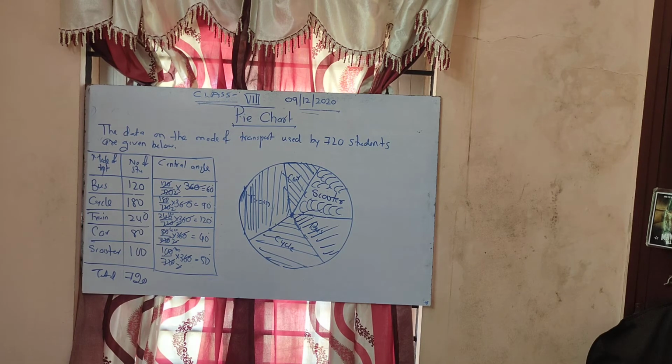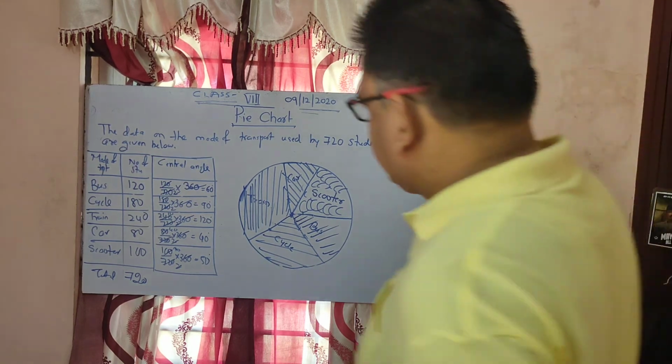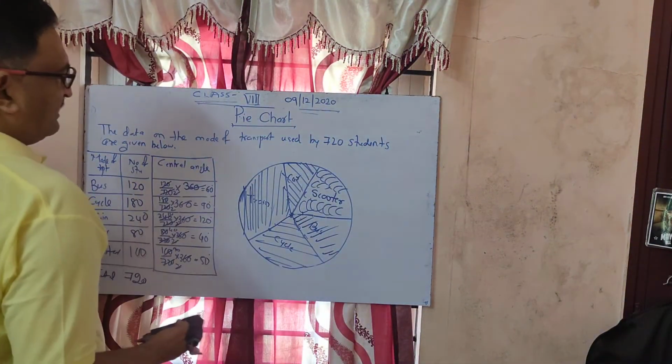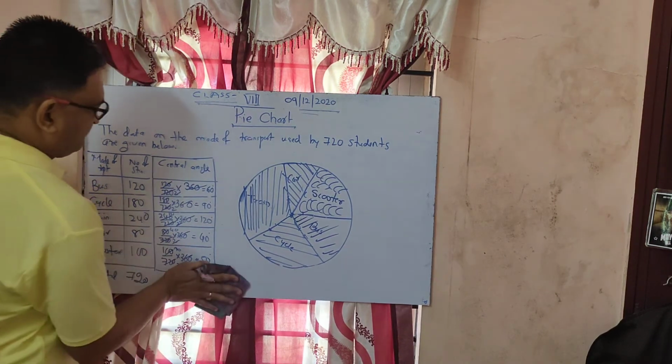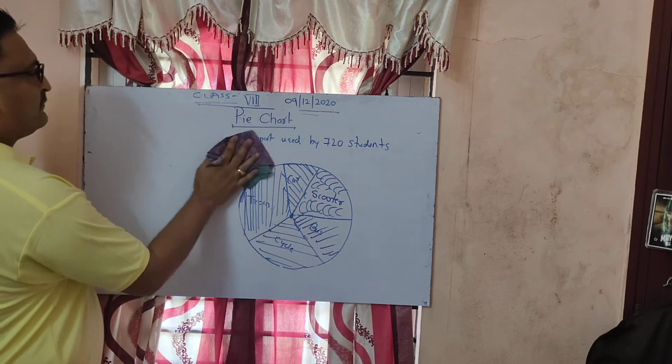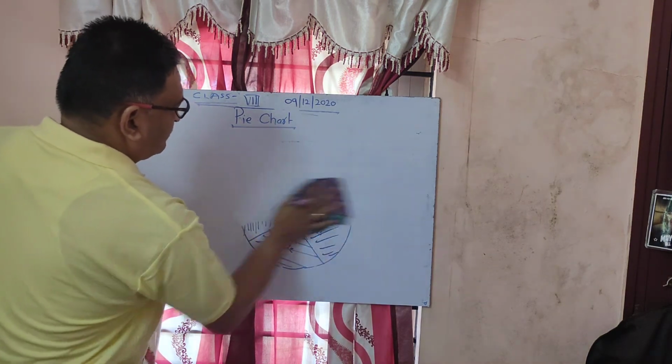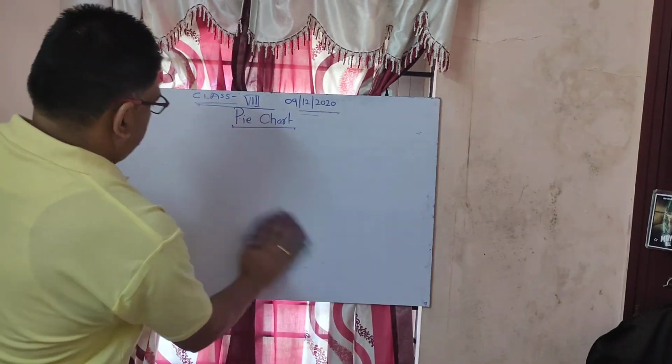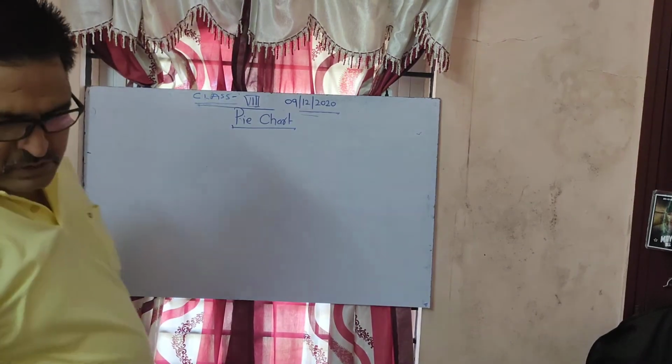Okay, we'll do the next example now. Let us solve another example so that you can understand the question easily. Take another example.